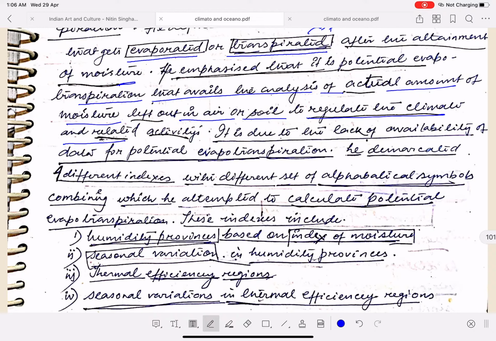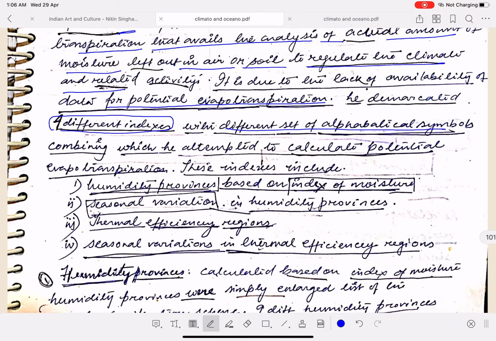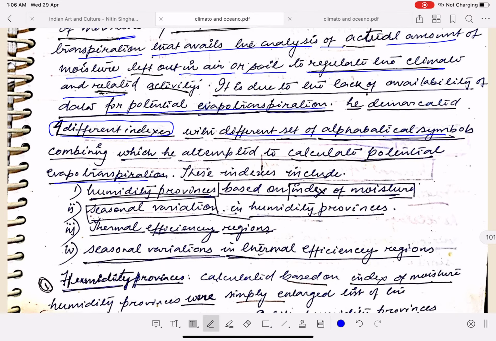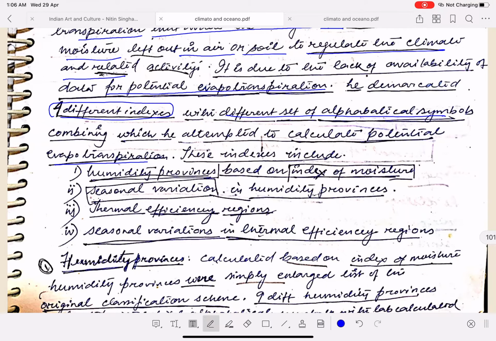Due to the lack of availability of data for potential evapotranspiration, he demarcated four different indices with different sets of alphabetical symbols, combining which he attempted to calculate the potential evapotranspiration. Basically, understand this. What is potential evapotranspiration? Any region which has received rainfall, after rainfall the water gets evaporated. The amount of water prevalent in that region, plus the amount of water prevalent along with the flora of that region, that is through transpiration, will determine the climate.